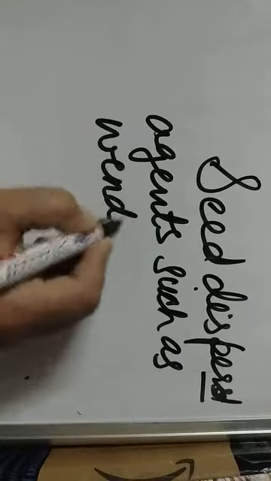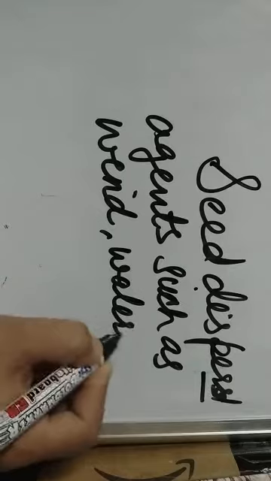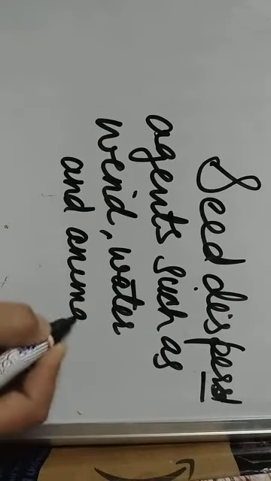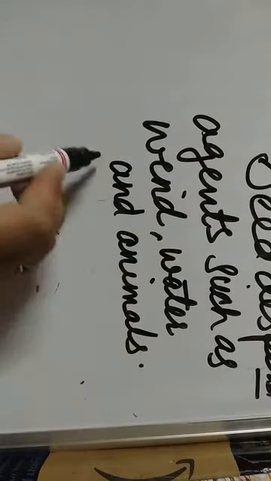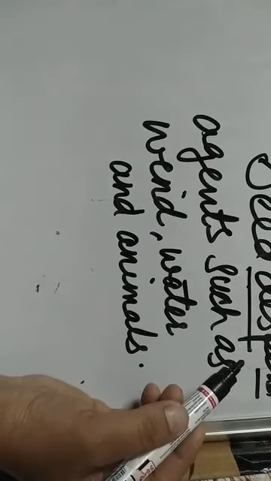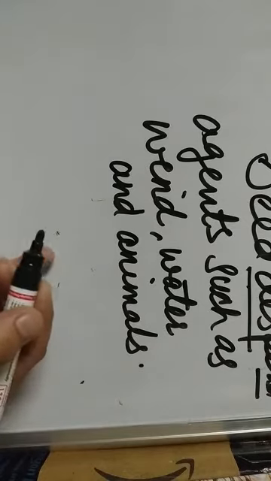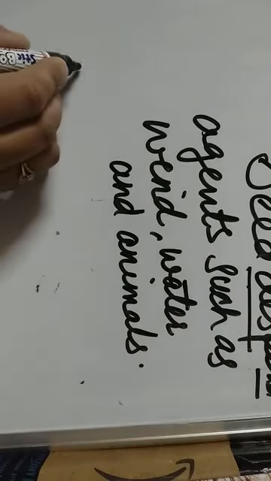wind, water, and animals. And dispersal of seed is beneficial. Dispersal of seed is beneficial for the plant because it prevents overcrowding of a plant in an area.